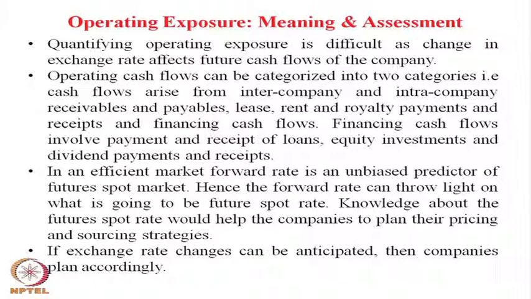When export import takes place among the subsidiaries, it is called intracompany transfer of receivables or payables, payment of lease rental, payment of royalty, payment of some technology fee. Intracompany transfer of receivables, payables or any other form of cash flow is generally managed in a different way.